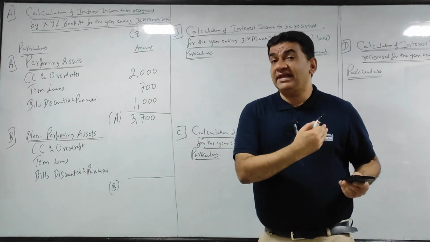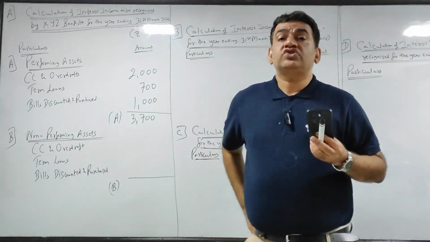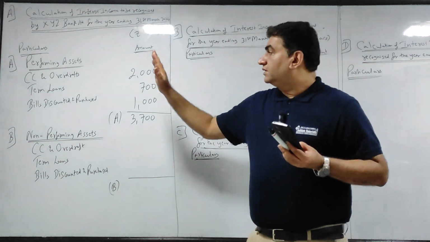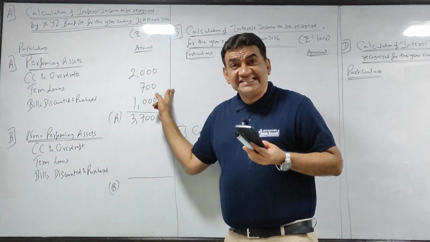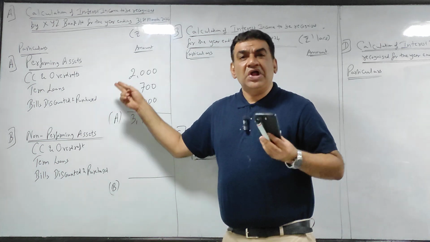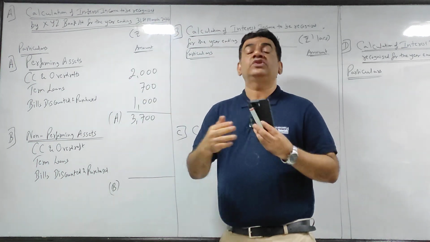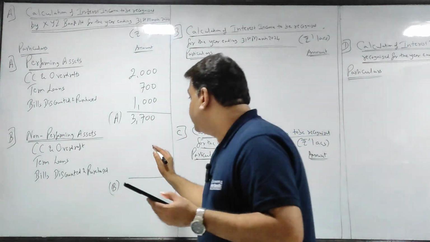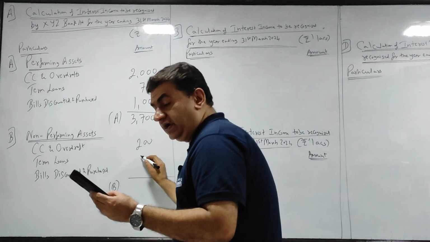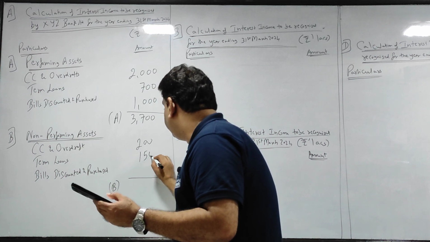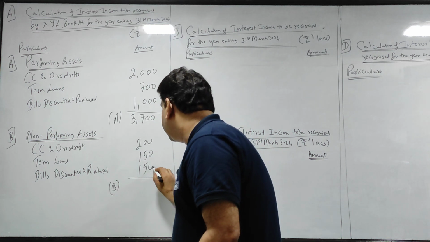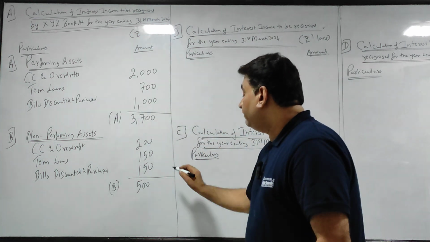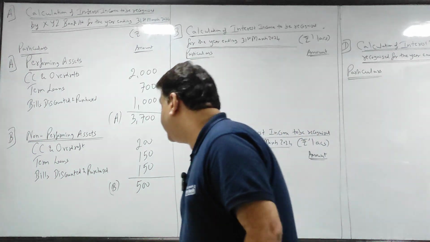Non-performing, what I told you in the starting explanation, will be recognized or recorded only when received. So look, in performing we ignored received and took earned. In non-performing we have to take received, so you ignore the first column of interest earned. I will just take received, that is 200, 150, again 150. So that becomes 500.